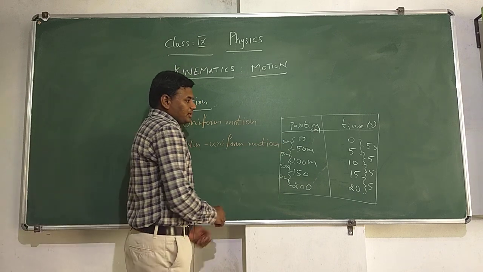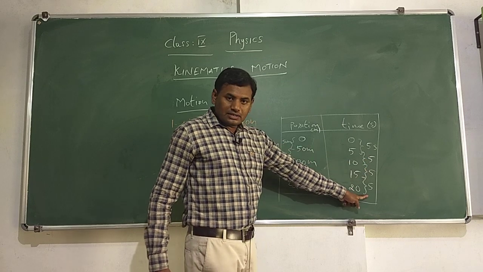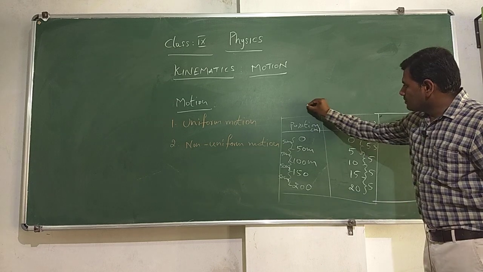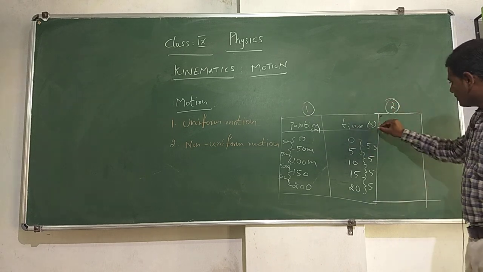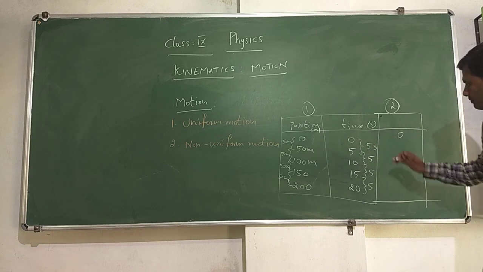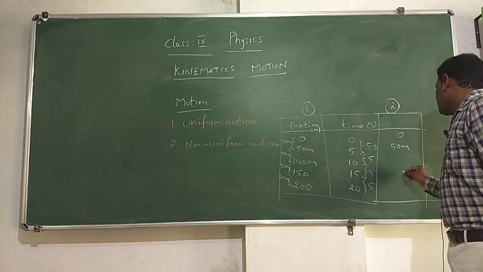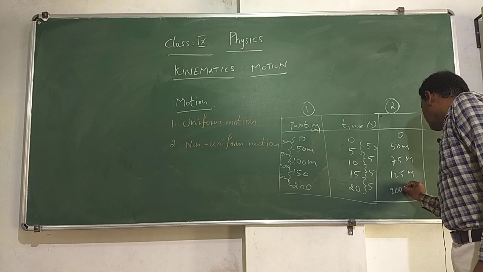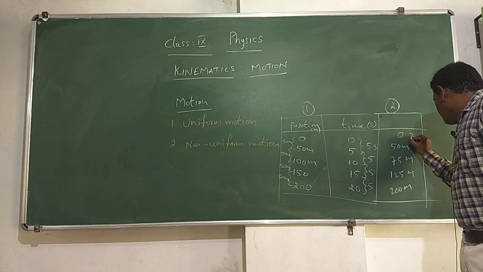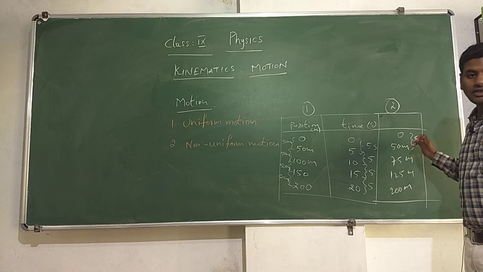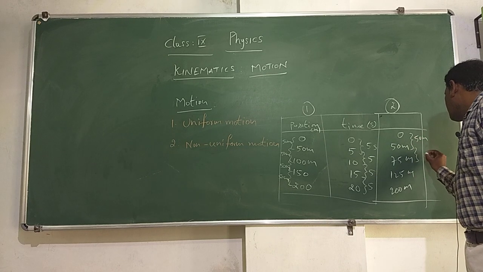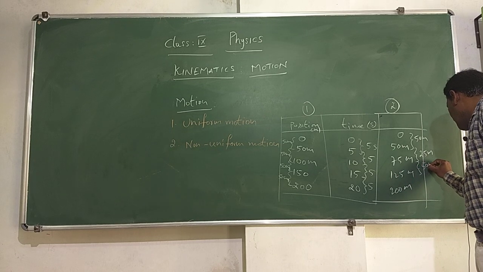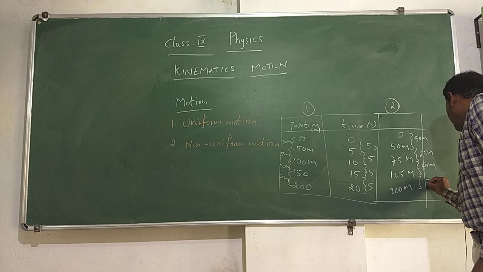So, consider the same example. Here let us take the time difference as 5, and the positions or the distances covered, let us take a second condition. Initially that is 0, next 5 seconds 50 meters, 75 meters, so 125, so 200. Now, let us see the difference between these. For the first 5 seconds, the object is covering 50 meters. Next 5 seconds, it's only covering 25 meters. So, next 50 meters. And the next 5 seconds, it is covering 75 meters.